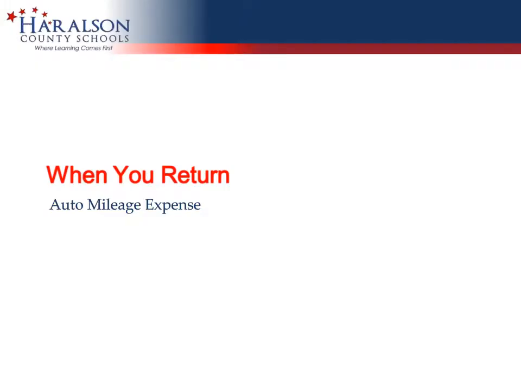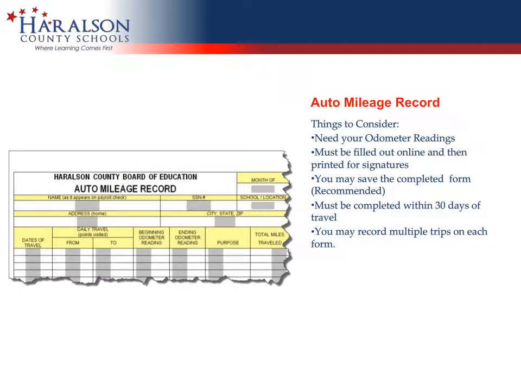You will only need to complete one more form for reimbursement after your event concludes, the Auto Mileage Record form. The Auto Mileage Record form can be found in the same place as the other forms that you needed prior to your event, and like the Professional Learning Expense Quote, can be completed online. This form should be completed within 30 days of your first entry on the form, and you will need your specific odometer readings from your trip.